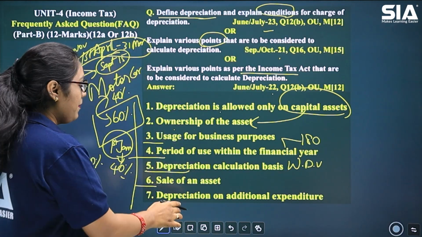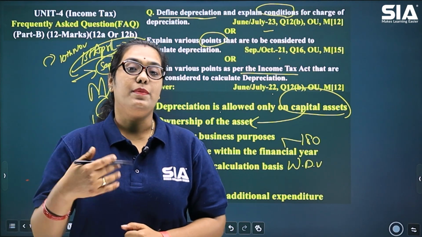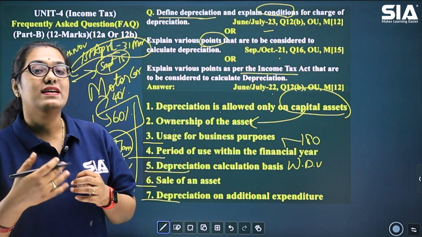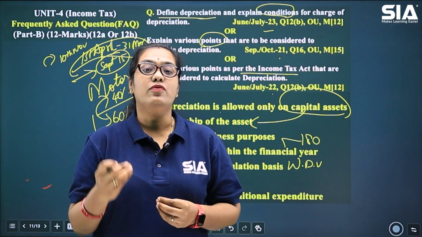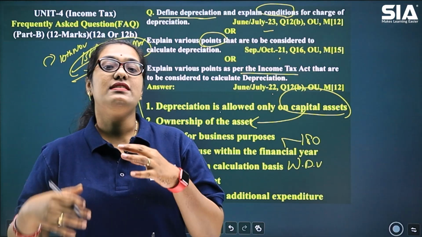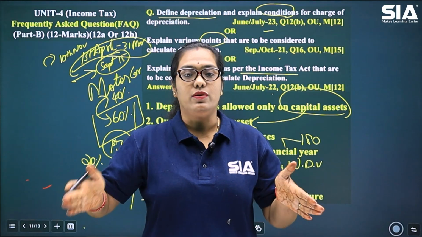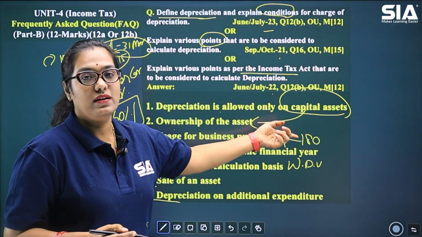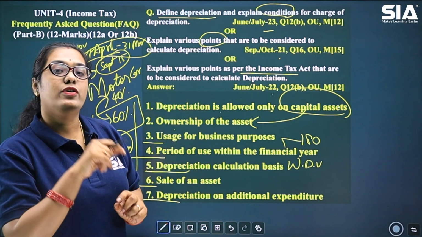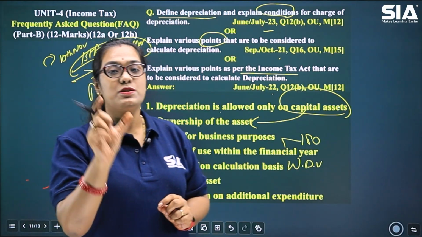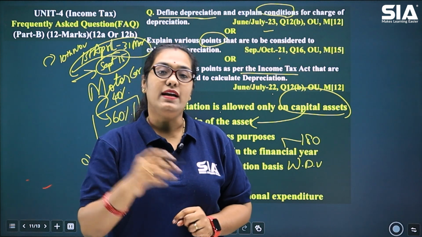The last part, depreciation on additional expenditure. Now, businesses can claim depreciation if they are improvising their existing machine, or they are incurring any kind of additional expenditure to enhance the ability of the machine, or any kind of furniture, whatever they are using. Basically, any kind of capital asset. So, if they are improvising the capital asset for the benefit of the business, for that additional expenditure which the business is incurring, on that also depreciation can be calculated.